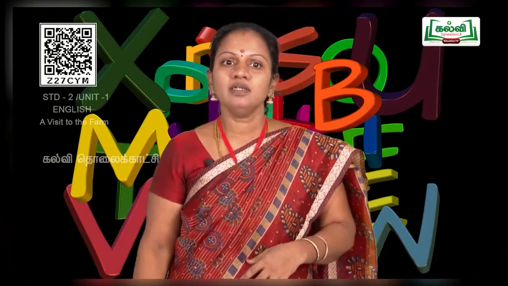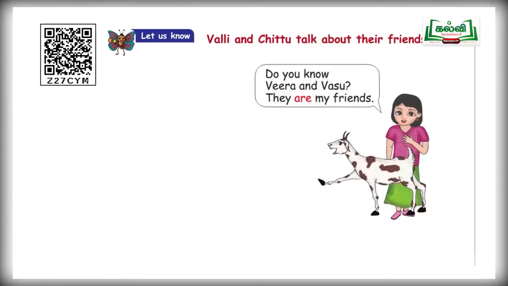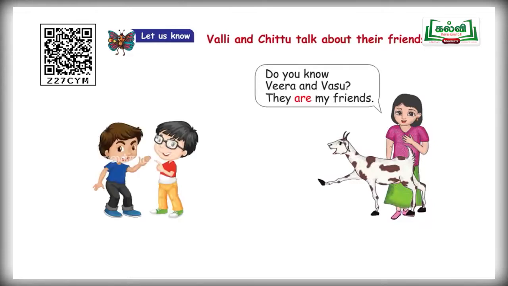And next one, Valli is going to introduce two people. Do you know Veera and Vasu? They are my friends. So here two boys are standing, isn't it, children?